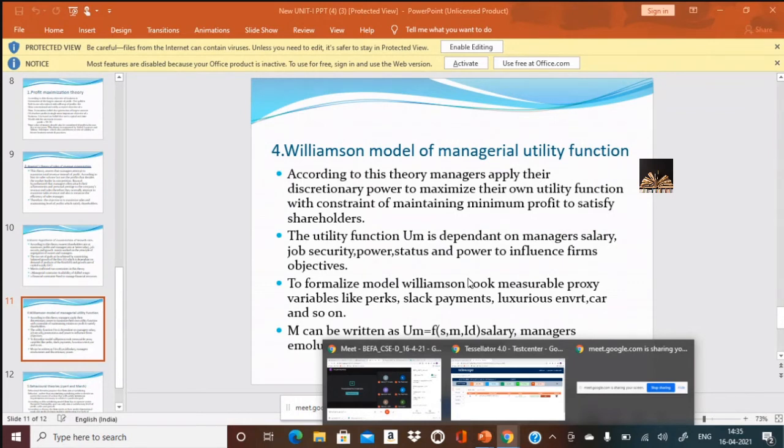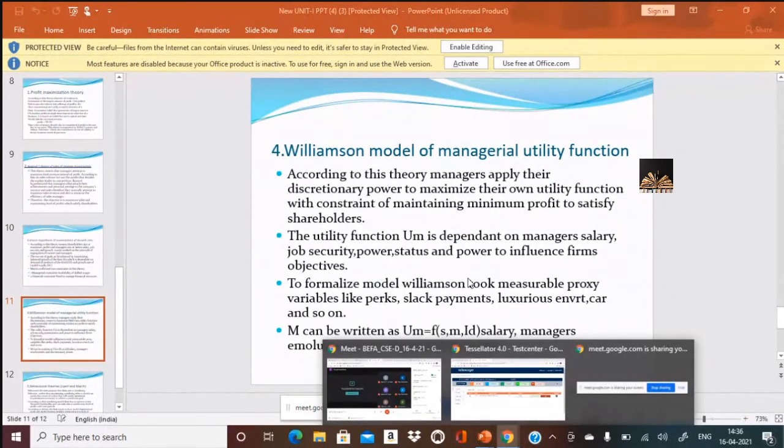How well are the managers satisfied? How well are the managers able to control and influence the objectives of the business? Then that would be the better objective of the firm, is what this Williamson model is.